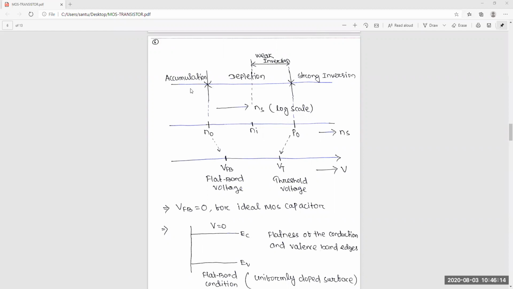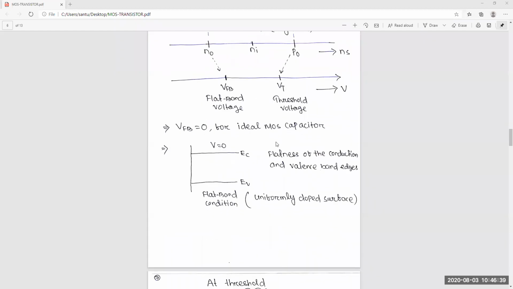In that region, or at the boundary of that region, what is the concentration of surface charge? And related to that, what is the flat band voltage at this boundary? And what is the threshold voltage? So this is the summary of this whole thing that I have discussed.